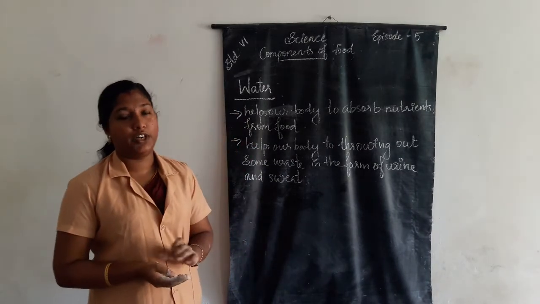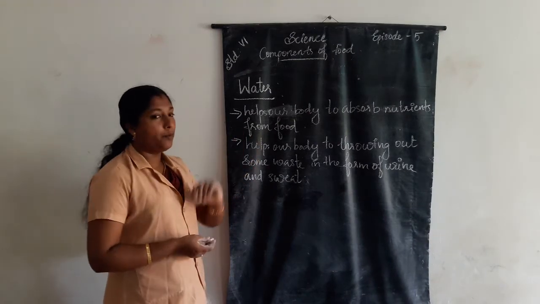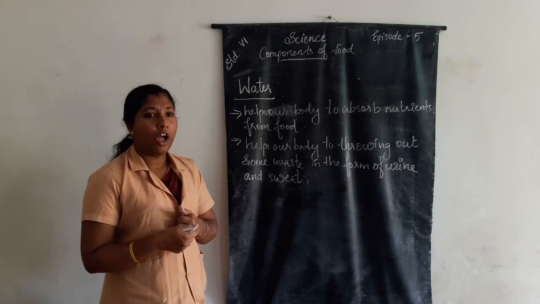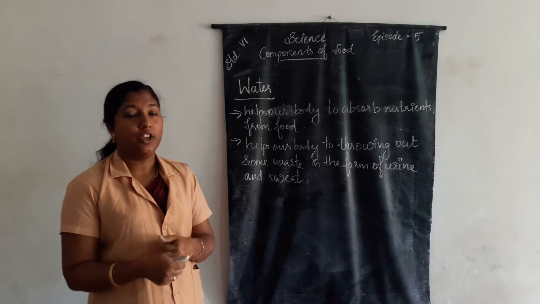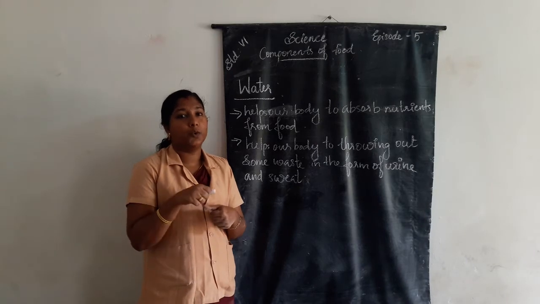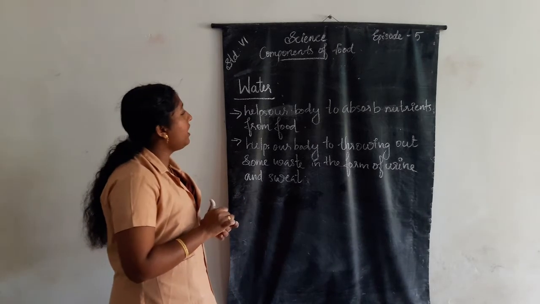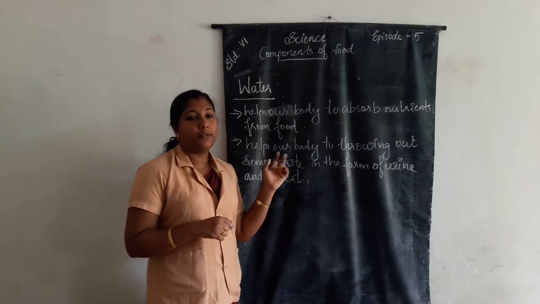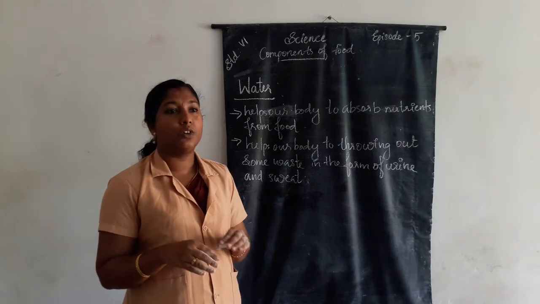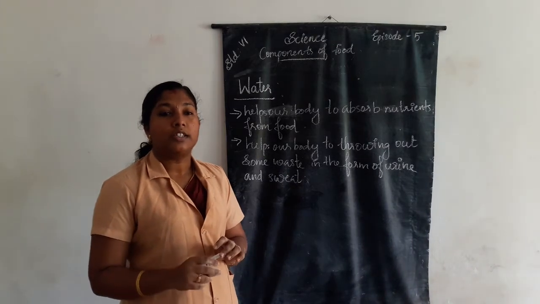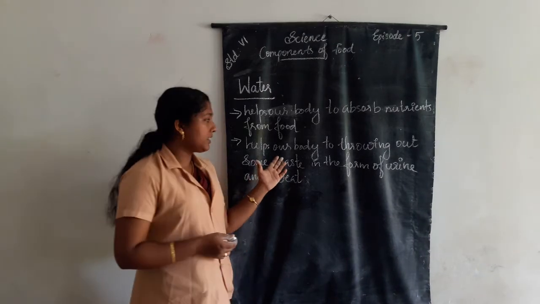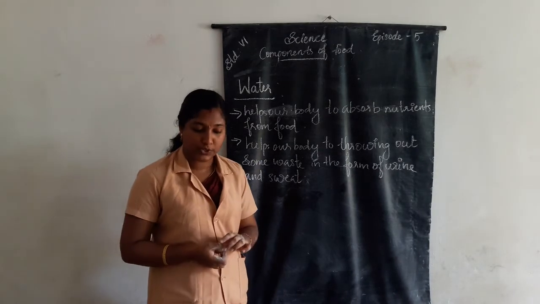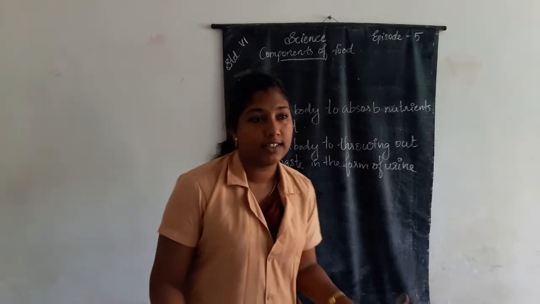Water is also a component of food. Water helps our body to absorb nutrients from food. If we eat nutrient containing food, the nutrients are absorbed by the water present in our body. Then it also helps our body to throw out some waste in the form of urine and sweat.